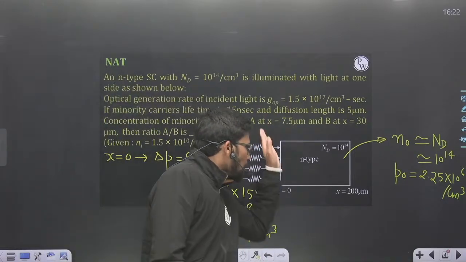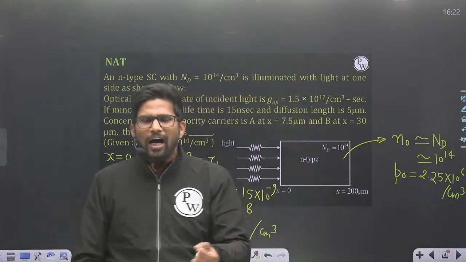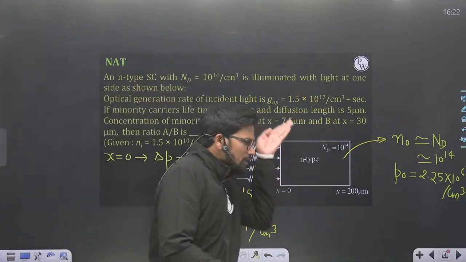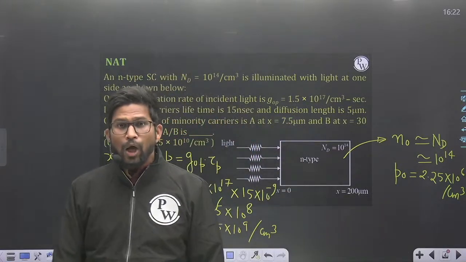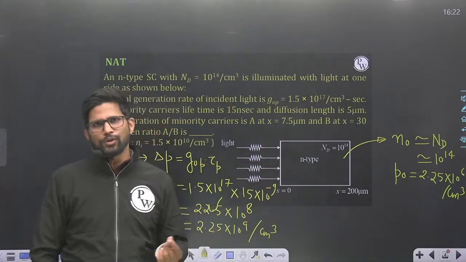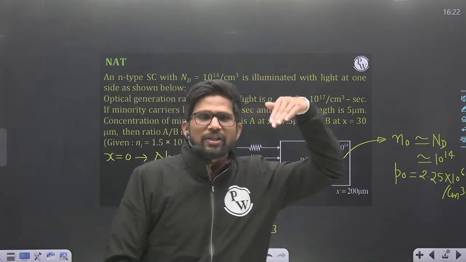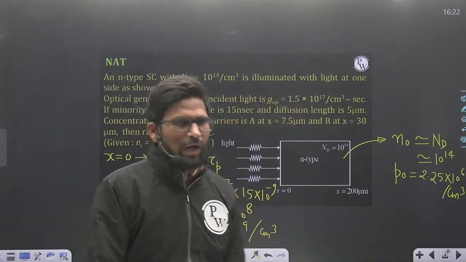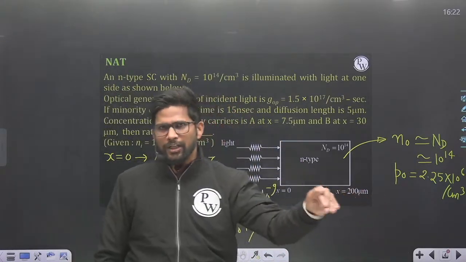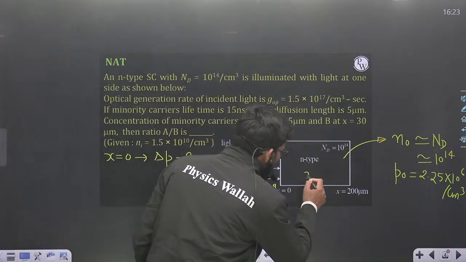But as soon as holes move from left to right, they will encounter the electrons of the n-type semiconductor and they will recombine. And as they recombine, their concentration falls. So excess minority carrier concentration which is generated at x is equal to 0 due to optical light, when they flow inside the semiconductor, their concentration falls from this x is equal to 0 value. And they fall exponentially. They follow the exponential profile.